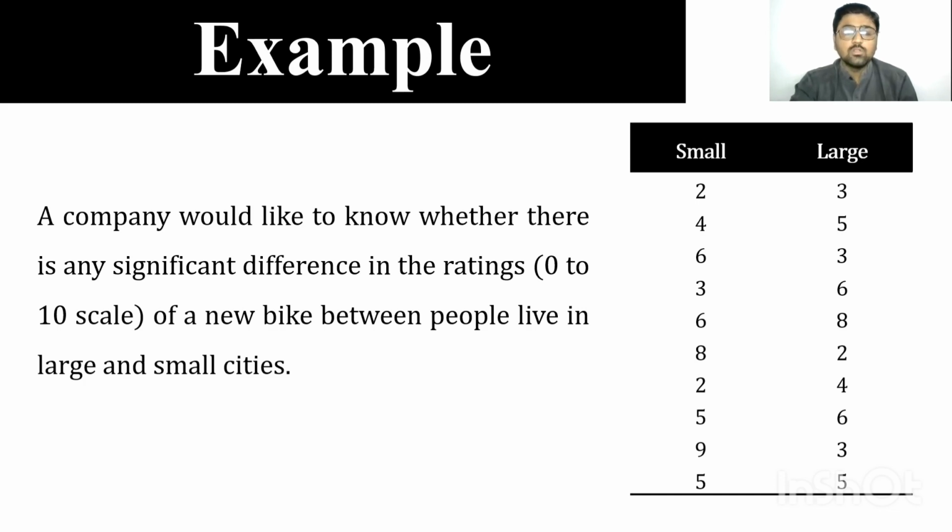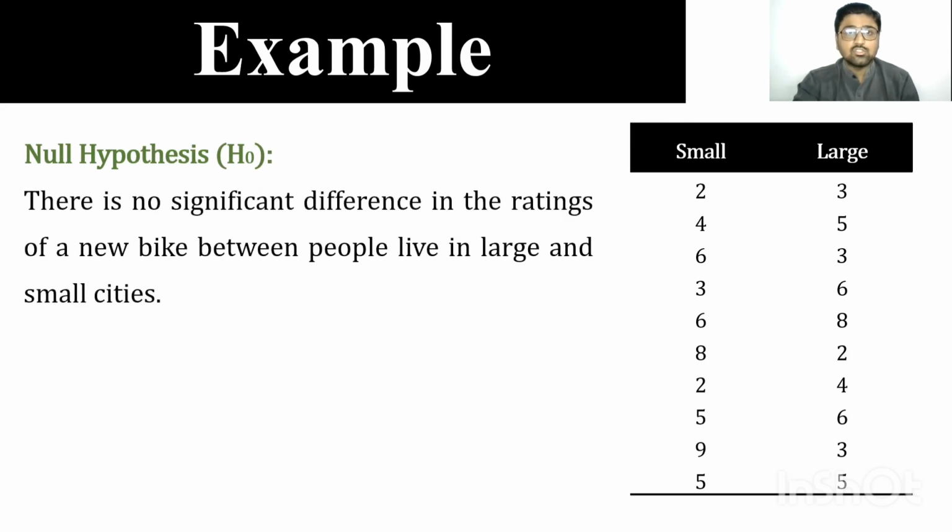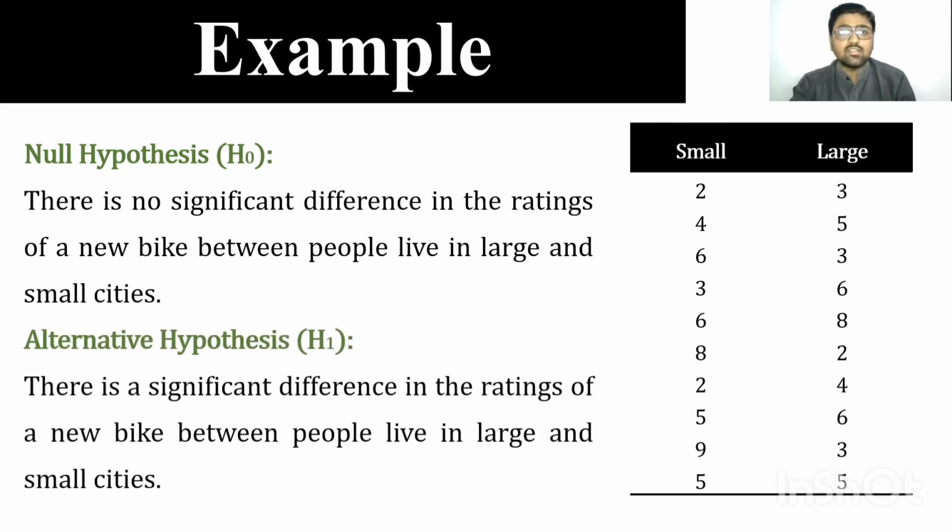So small group shows the ratings of people live in small cities, and large group shows the ratings of people live in large cities. Now, what is the null and alternative hypothesis in this case? The null hypothesis says there is no significant difference in the ratings of a new bike between people live in large and small cities. Against the alternative hypothesis of a significant difference in the ratings of a new bike between people live in large and small cities.